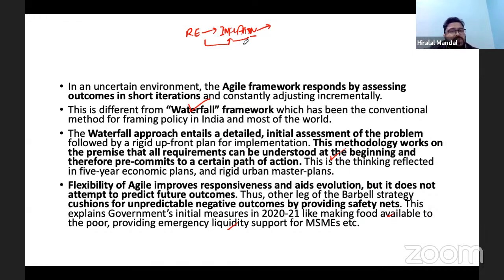So what the US did was the agile response. What India did was the barbell strategy. We provide the safety nets, but at the same time, we went for higher capital expenditure, resulting in the creation of infrastructure for the 21st century.